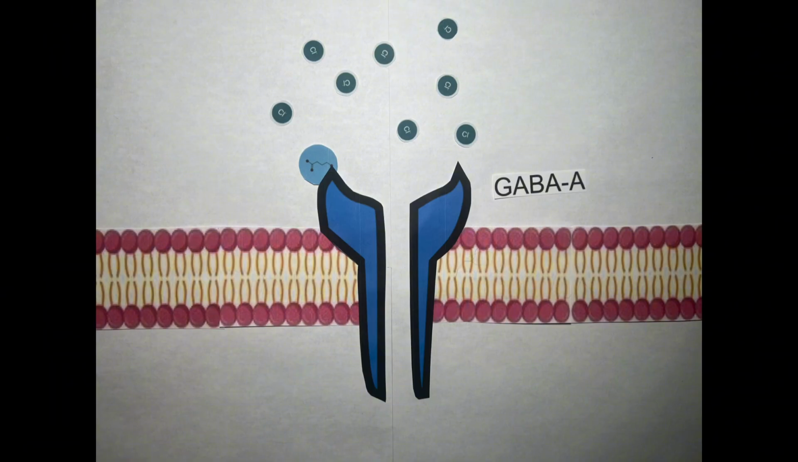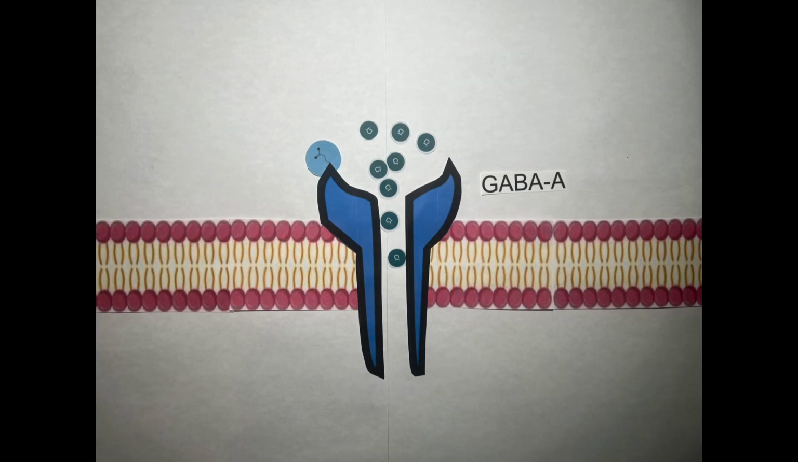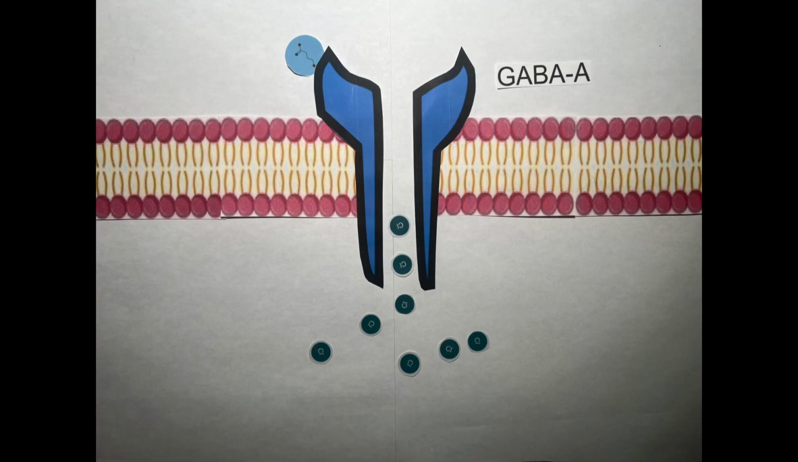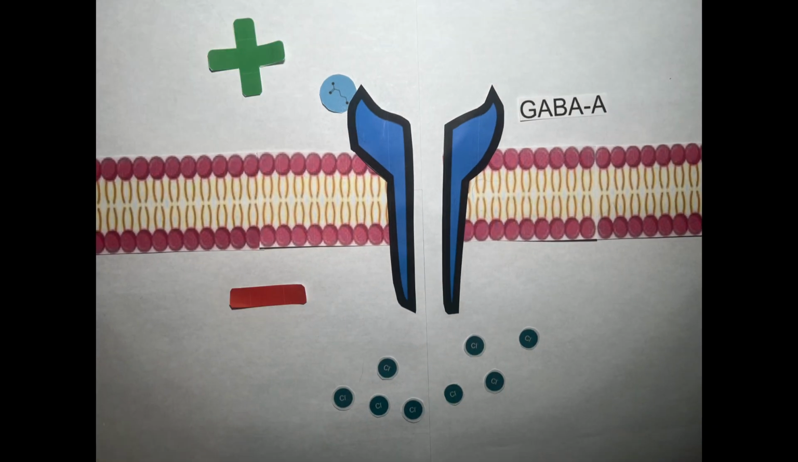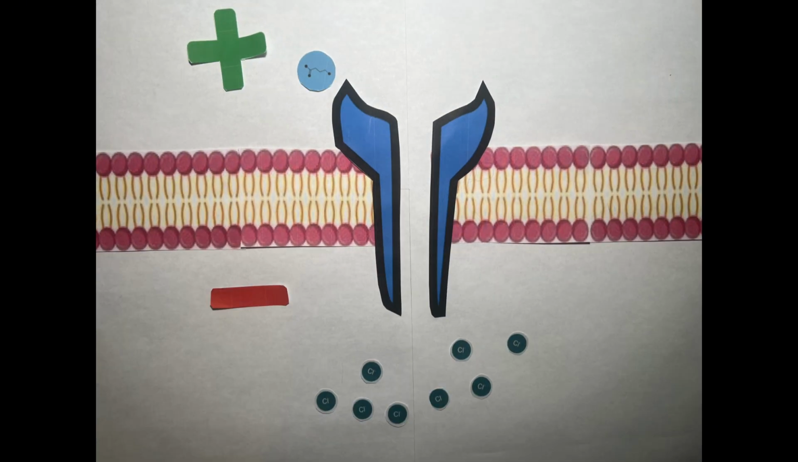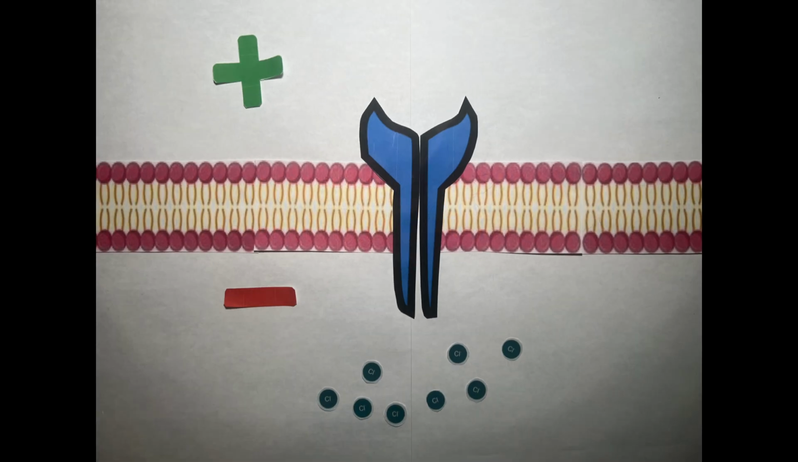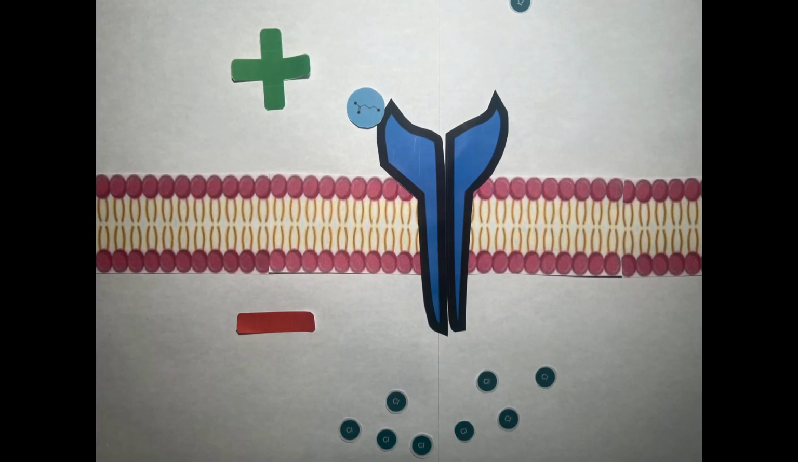When GABA binds, these receptors open channels that let chloride ions flow into the neuron. This makes the inside of the neuron more negative, a state called hyperpolarization, which inhibits it from firing.